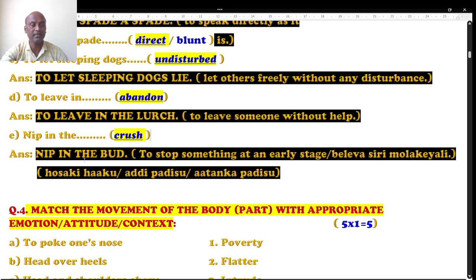Last but not the least, question number E. Nip in the dash. So what you have to fill in the dash, a clue is given.